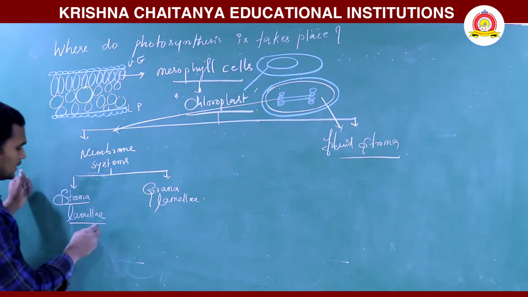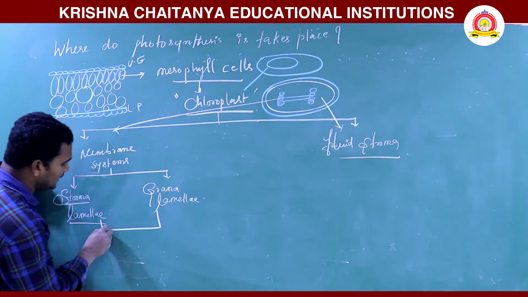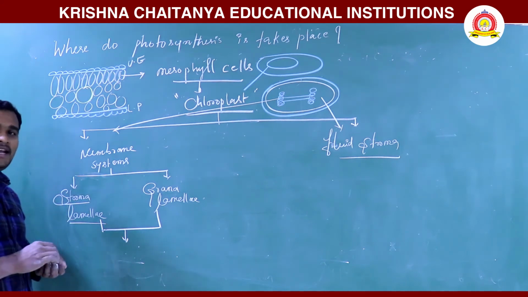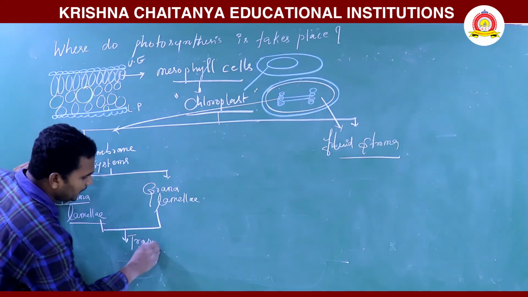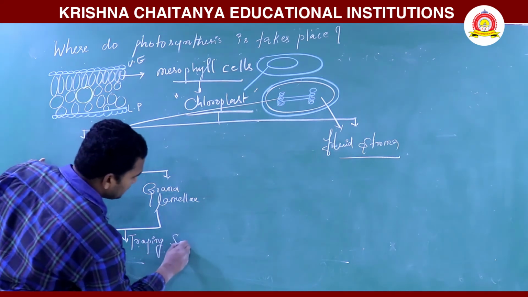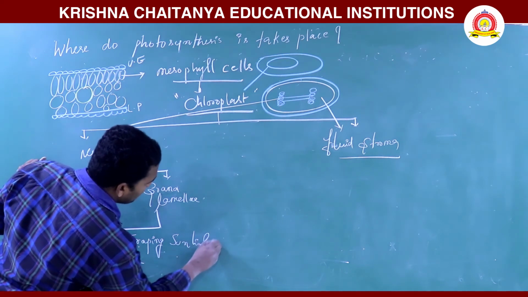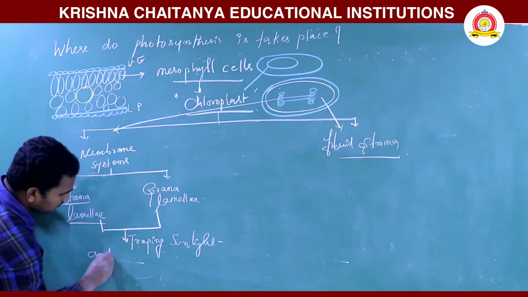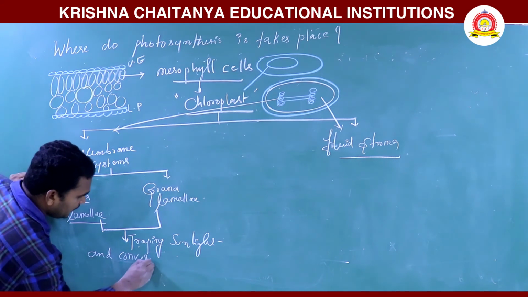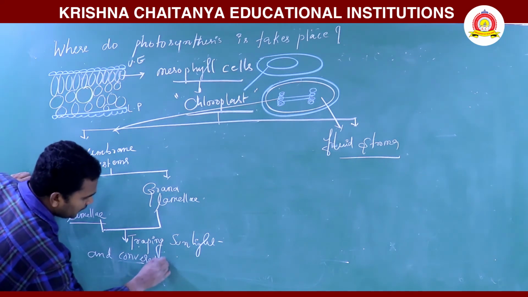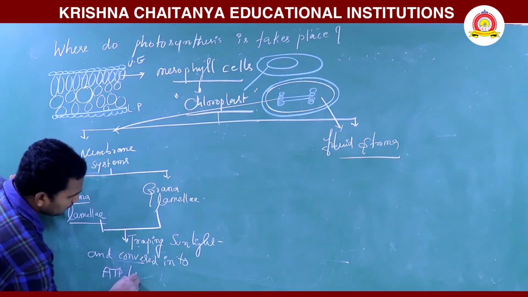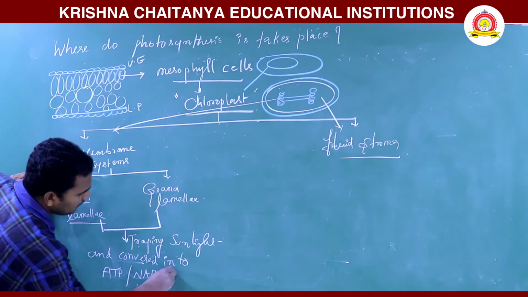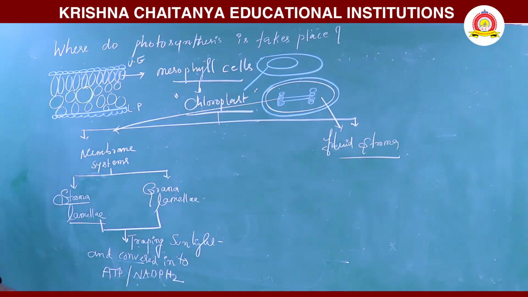These two are responsible for trapping the light energy. They help in trapping the sunlight and converting it into ATP and NADPH2. These are all light reaction products.